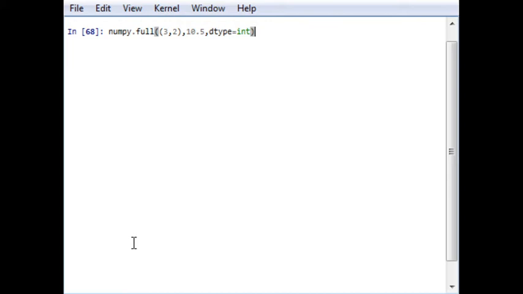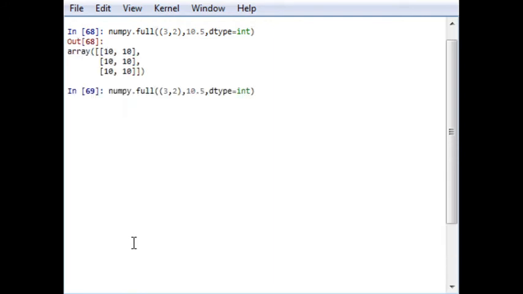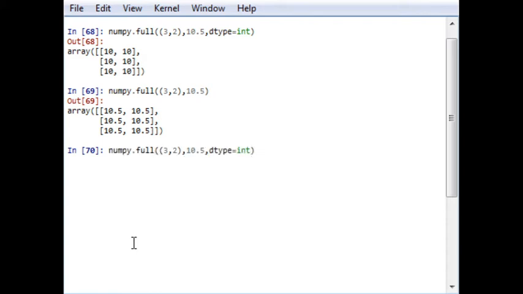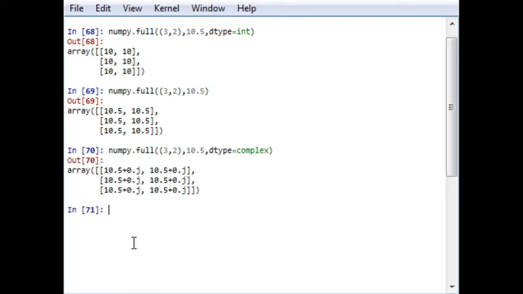So it will generate a 3 by 2 array with elements 10. Now if I remove this data type argument, it will give me a float, because by default arrays are of float type. If you write complex instead of integer, it will generate this type of output.